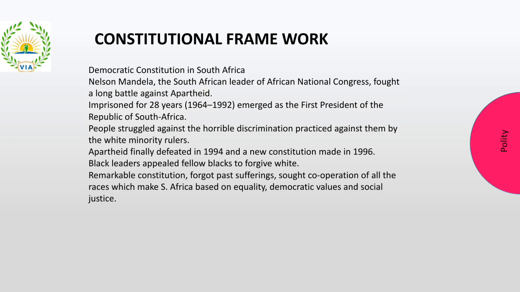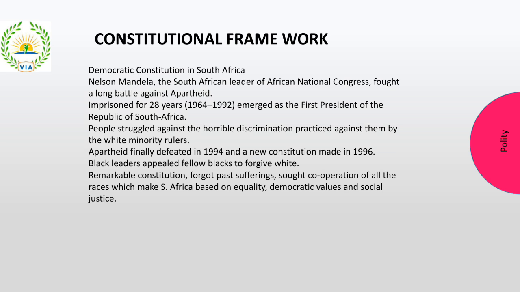So we are going to see another example. Your textbook has come up with another example here. It is going to talk about South Africa. Now South Africa was dominated. Here you have two communities, white people and black people, right? So there was a lot of discrimination between white people and black people.